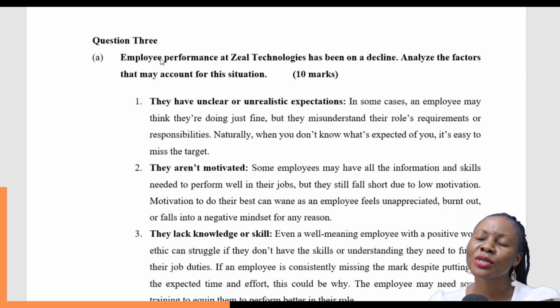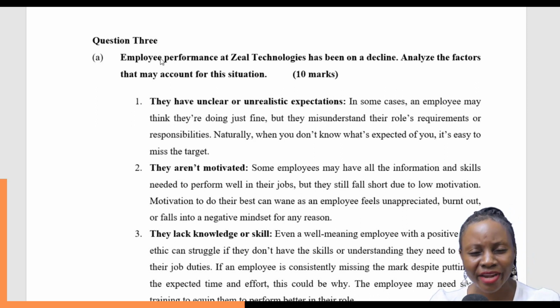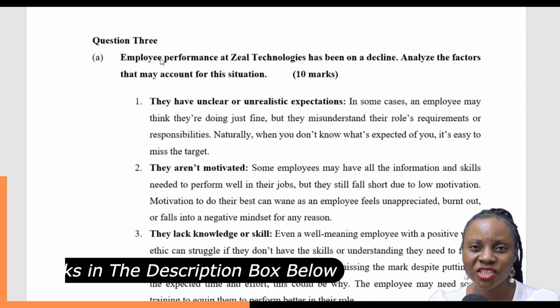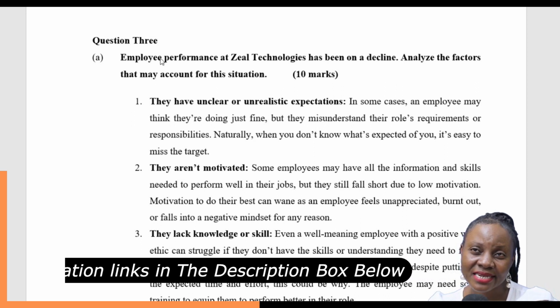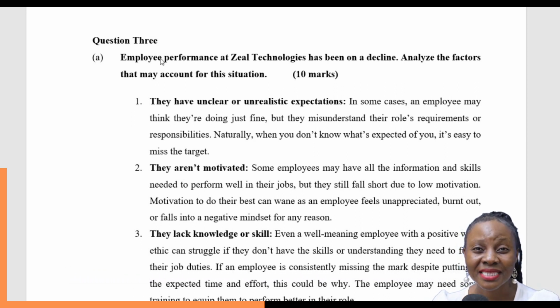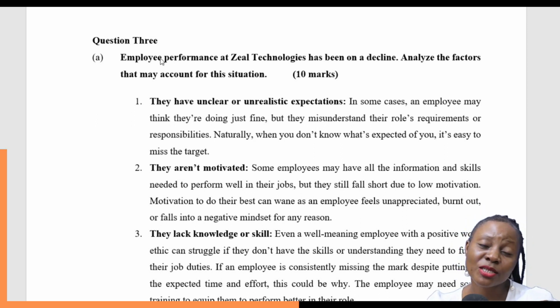Number two, you might not be getting the necessary motivation that you want. That is why your performance keeps on declining. You keep working hard, you come to work very early, you dedicate all your energy and effort. But when it comes to payment, the boss, for example, pays you late, or does not pay you what you had agreed earlier, keeps on postponing some amounts and so on. That can affect the performance of the employees too. So another reason the performance of the employees of that company could be declining is that they are not motivated.